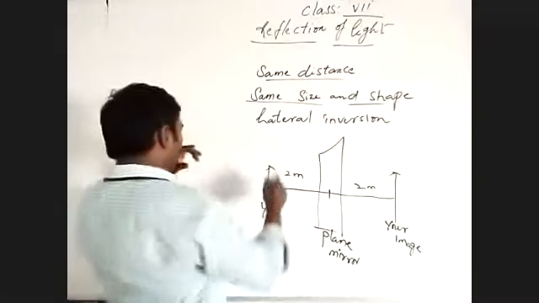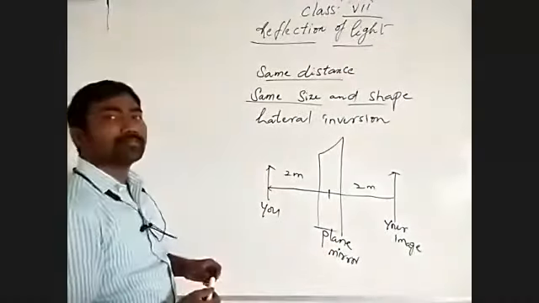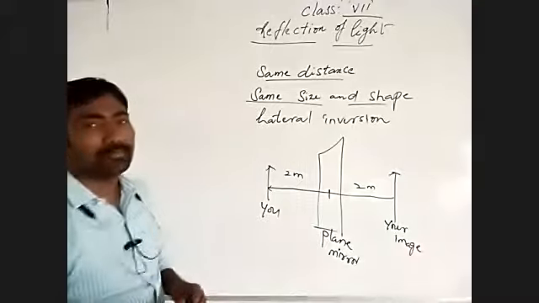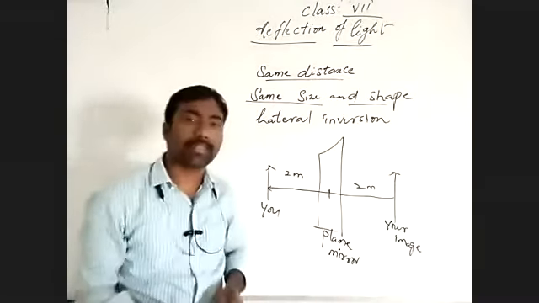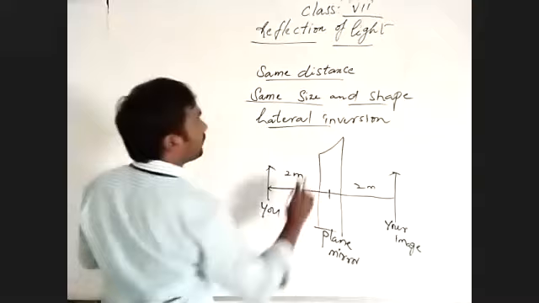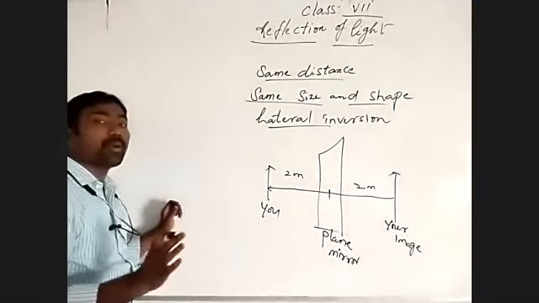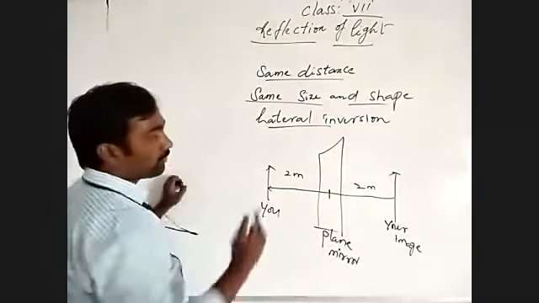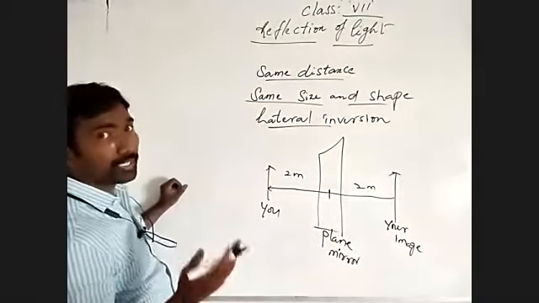And lateral inversion: it shows opposite, the right as the left. With an experiment we proved lateral inversion, and we drew how the image is forming in the plane mirror.